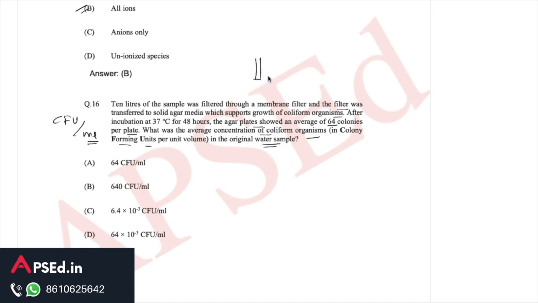Generally for the plate agar test, different test tubes are taken, but that much data is not given here. Here it says 10 liter of sample is taken and 64 colonies per plate are formed. So we just have to represent this number in the form of CFU per ml, and that will give the average concentration of coliform organisms. So we have 64 colonies and the sample volume is 10 liter. In ml, we write 10 into 10 to the power minus 3. So that will be 6.4 into 10 to the power minus 3 CFU per ml. That is the required answer.